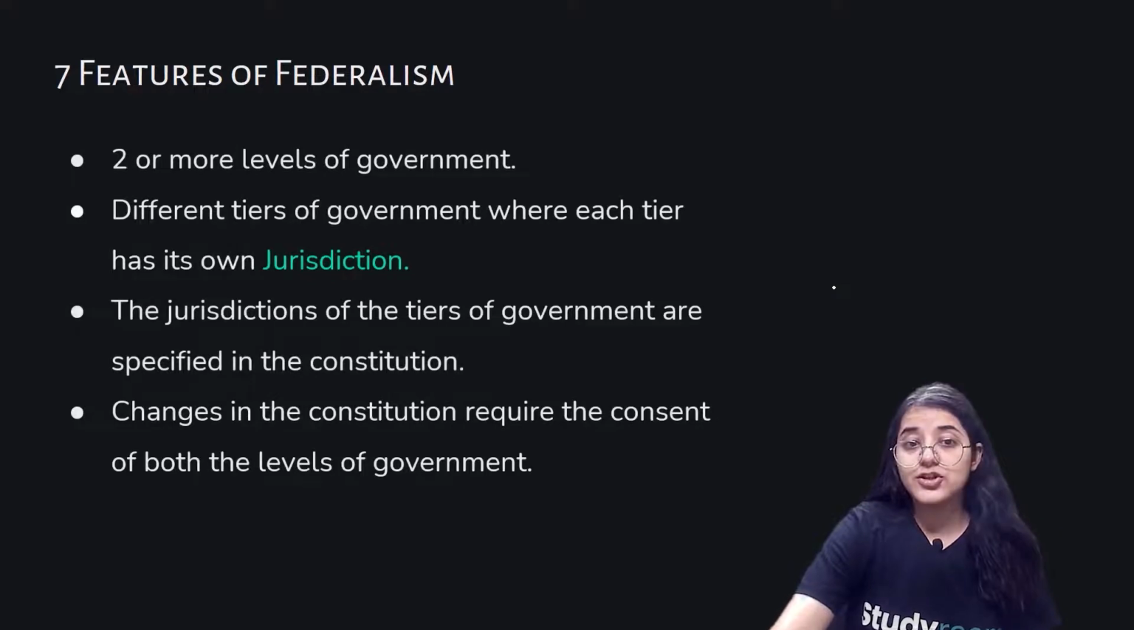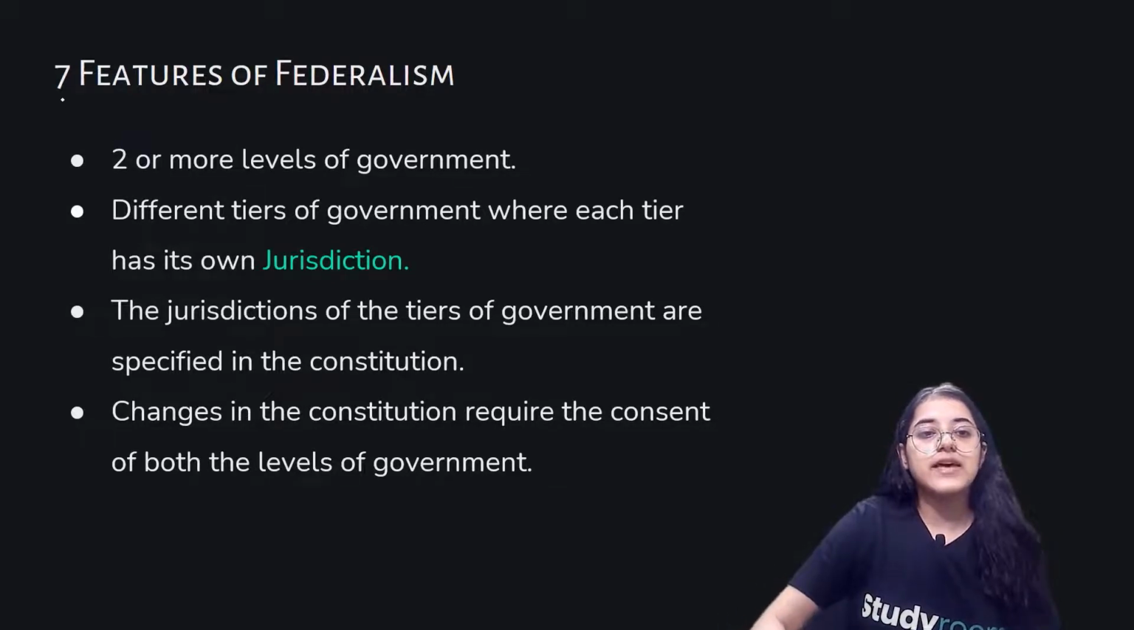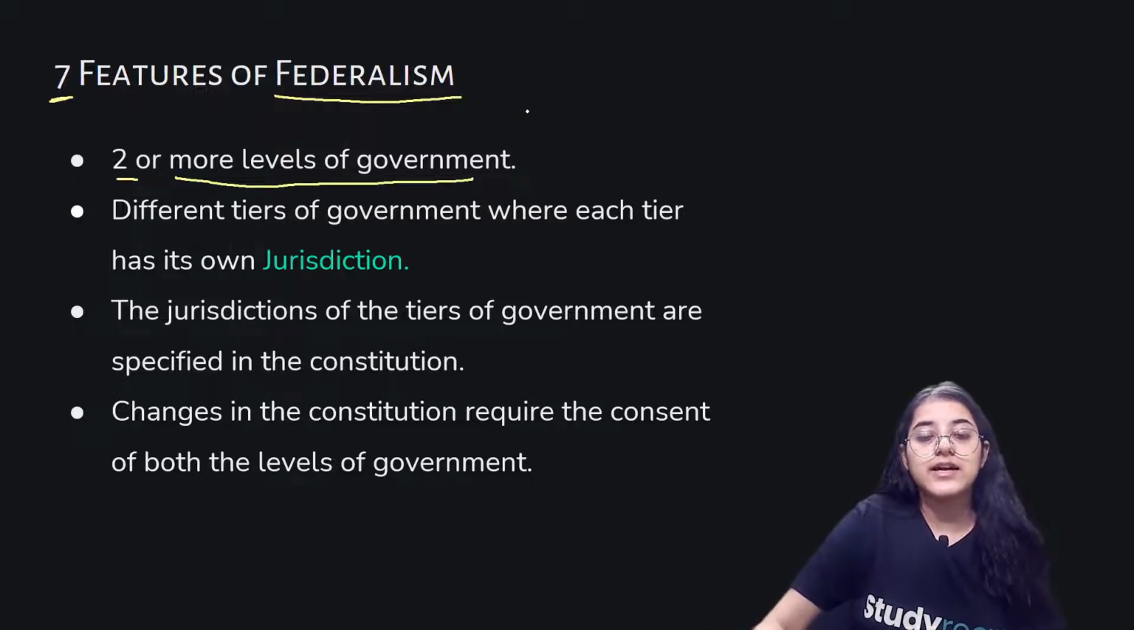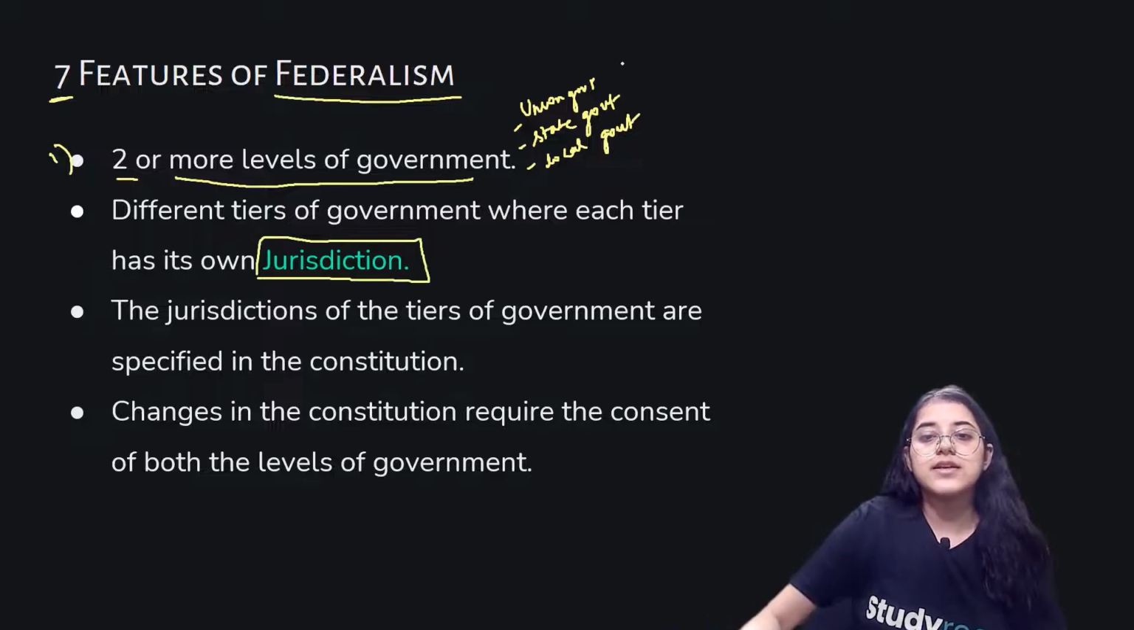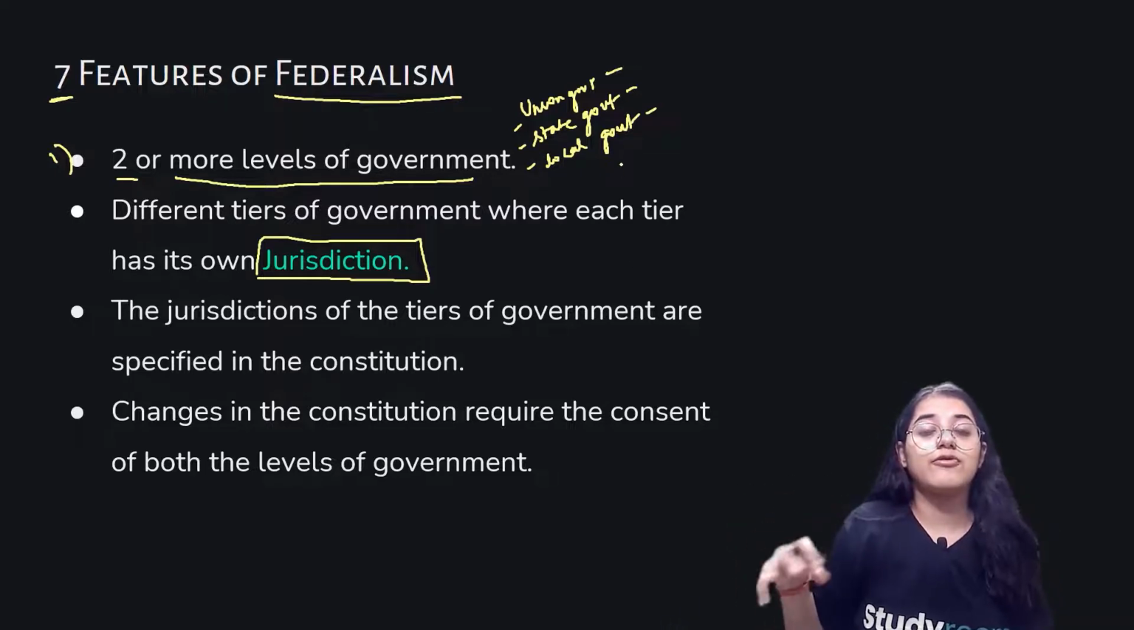So there are 7 features of federalism. Remember people, we have 7 features of federalism, which is very important. We need to just memorize it, like what are the 7 features. So we can have 2 or more levels of the government. We talked about it earlier as well, that we can have a union government, then the state government, and we can also have the local government. In India we have local government as well. So that makes 3 levels of the government. So different tiers of the government, where each tier has its own jurisdiction, its own area of power that they can control.